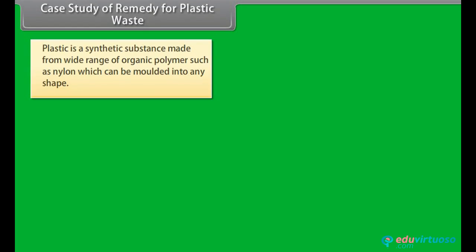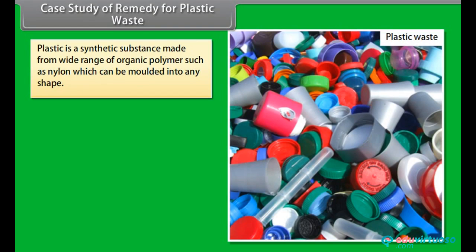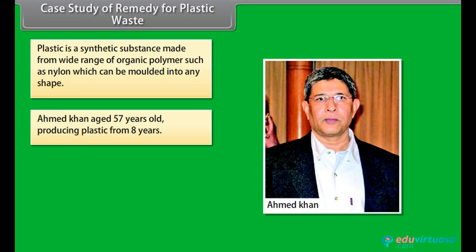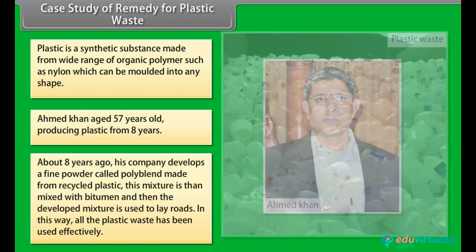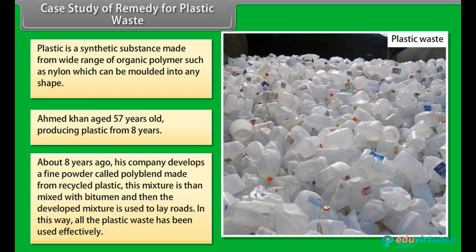Case study of remedy for plastic waste. Plastic is a synthetic substance made from a wide range of organic polymers, such as nylon, which can be molded into any shape. Ahmed Khan, aged 57 years, has been producing plastic for 8 years. About 8 years ago, his company developed a fine powder called polyblend made from recycled plastic. This powder is then mixed with bitumen, and the resulting mixture is used to lay roads. In this way, all the plastic waste has been used effectively.